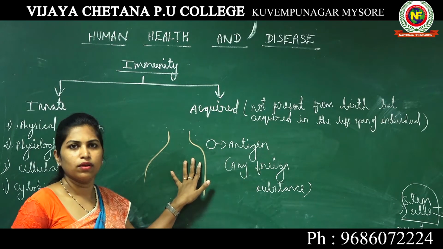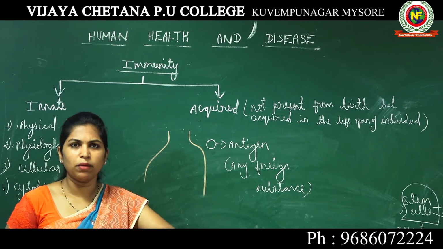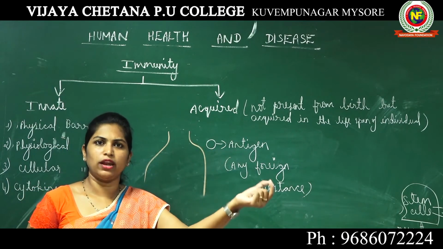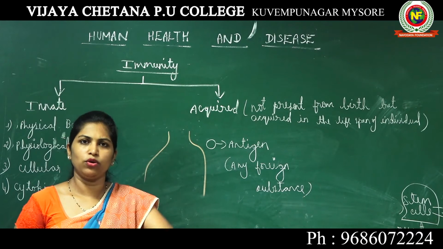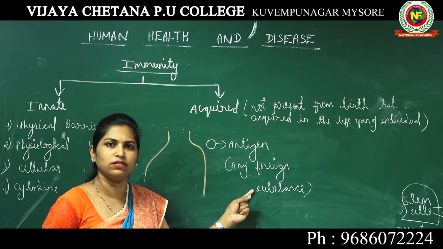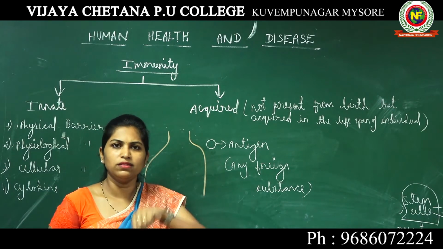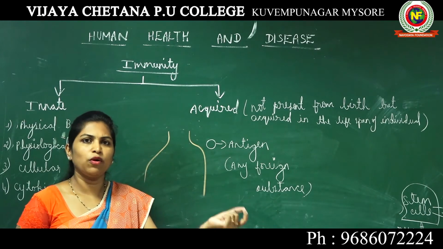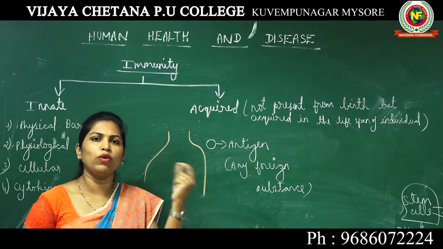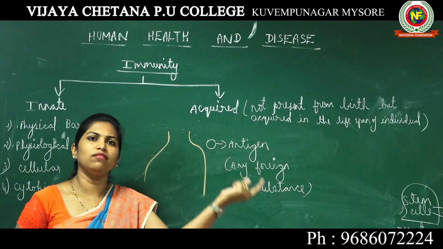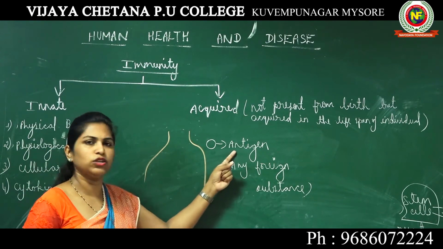Okay, dust is entering my body from the outside environment. That dust does not belong to my body; it belongs to the environment. It is coming from the environment into your body. That dust is also an antigen to me because it is a foreign substance coming from the external environment inside my body. My body is not meant for that particular dust. So that is a foreign substance. Any bacteria, virus, fungi, protozoan, or helminth coming from the outside environment into my body is an antigen to me.